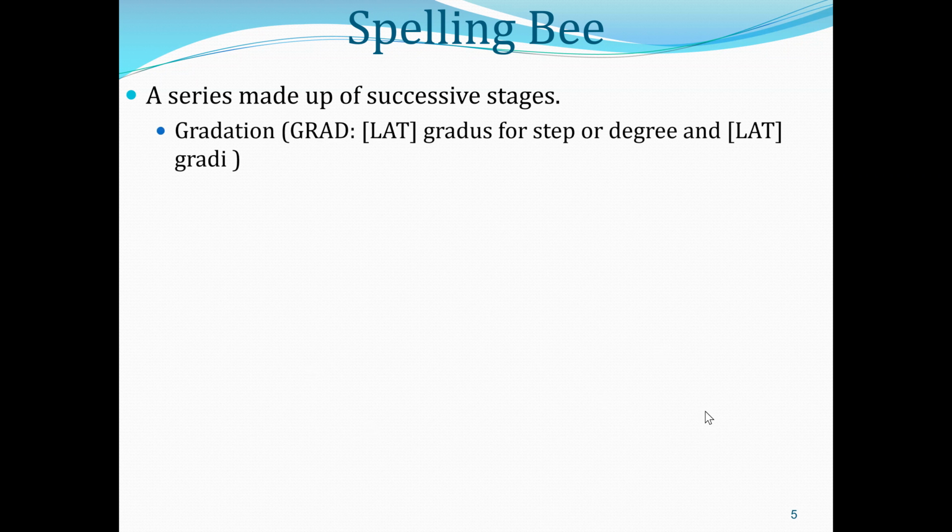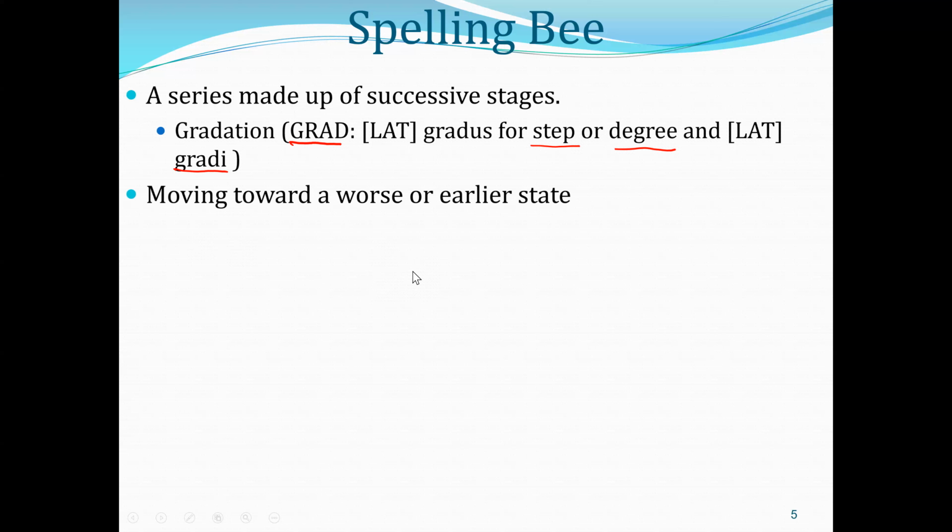Now let's check our answers and let me go over the word compositions of these words. So word number one, a series made up of successive stages. What's the answer? Gradation. G-R-A-D-A-T-I-O-N, gradation. Okay, so grad, G-R-A-D, that part comes from Latin gradus, G-R-A-D-U-S, meaning step or degree, and this Latin verb, grade. So gradation.